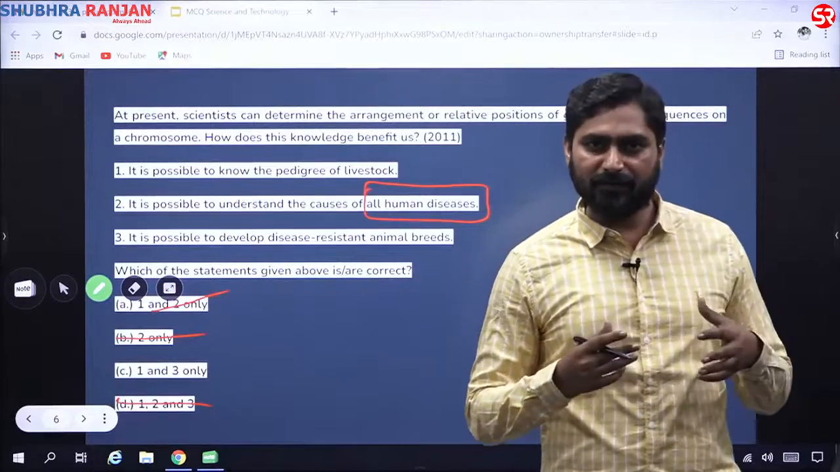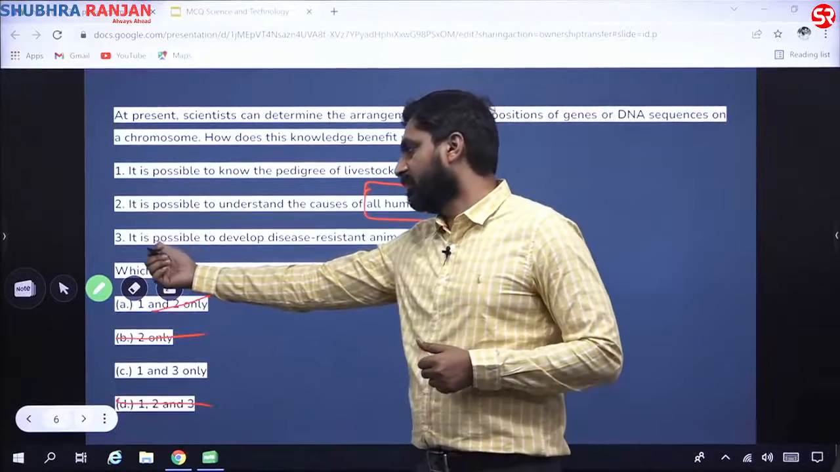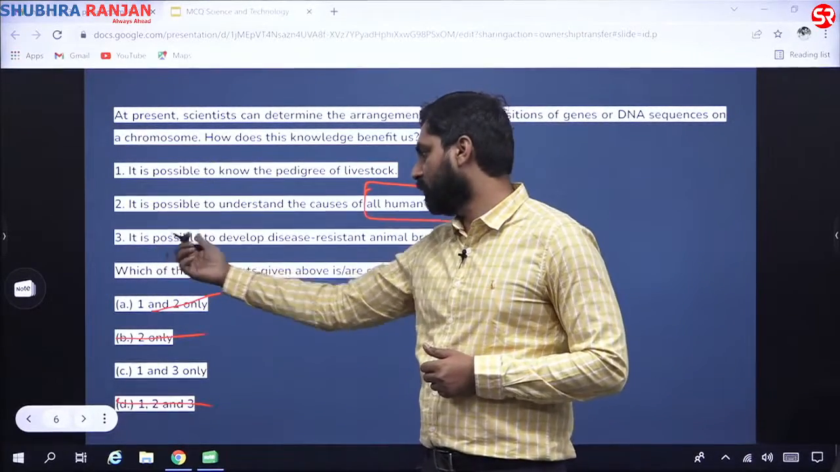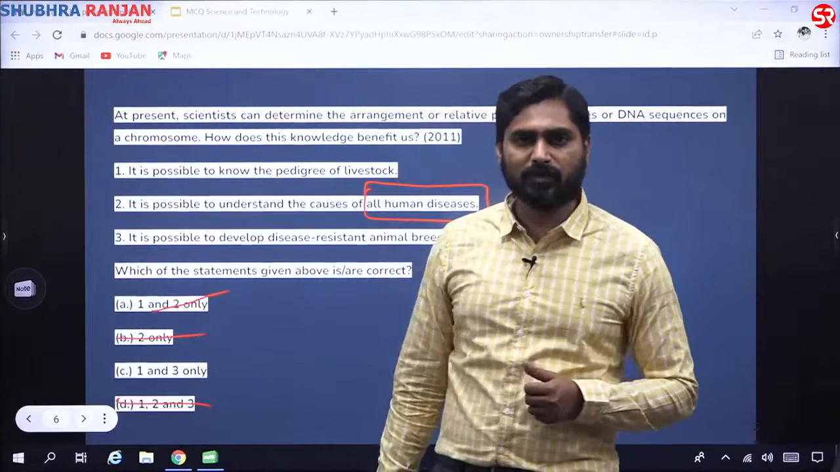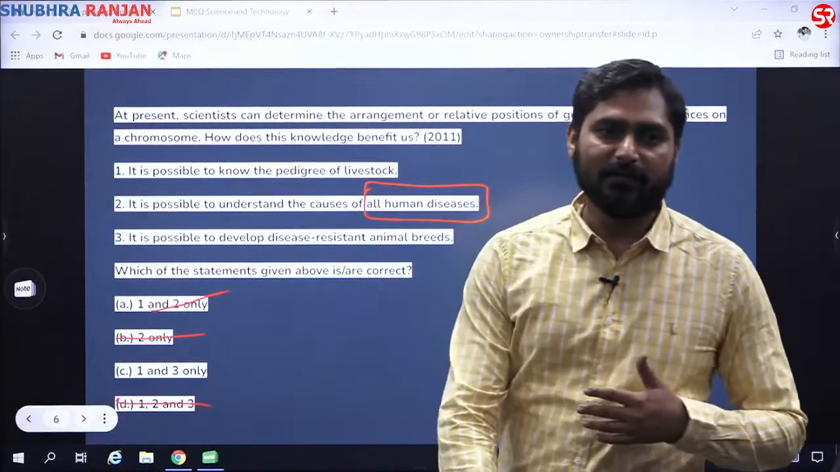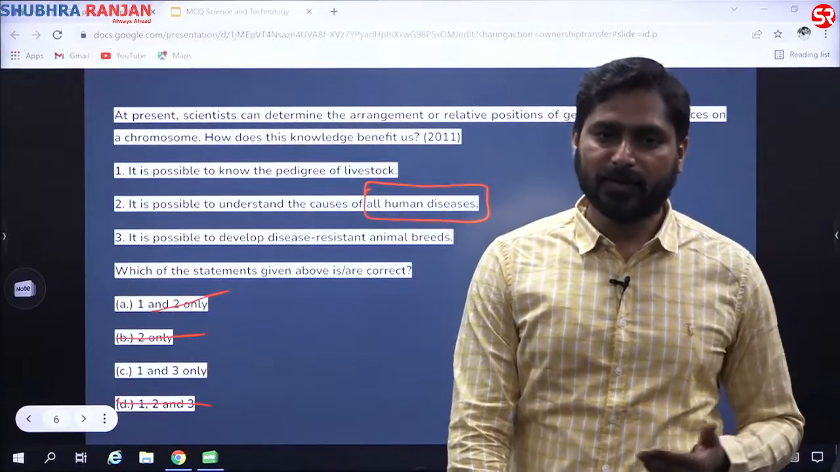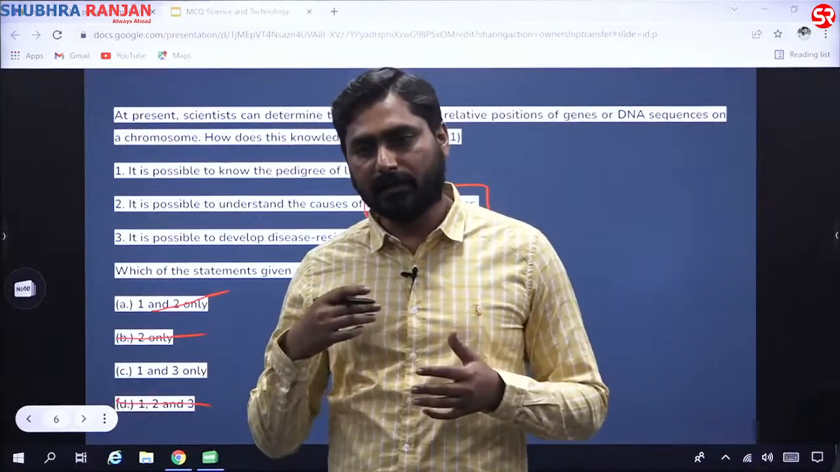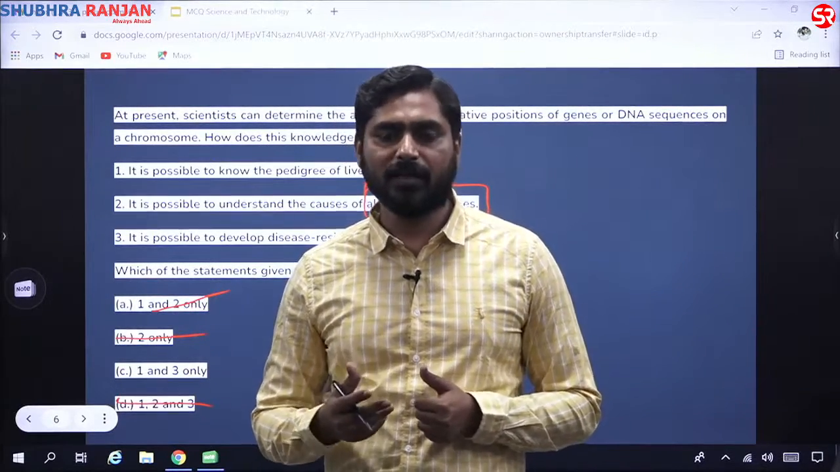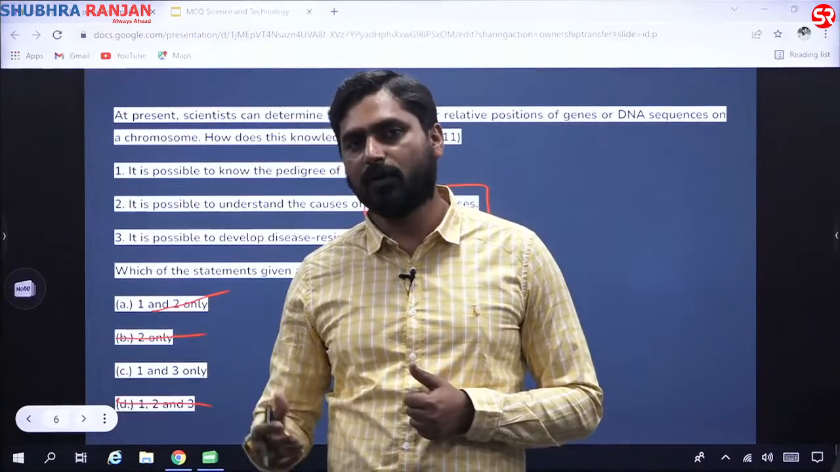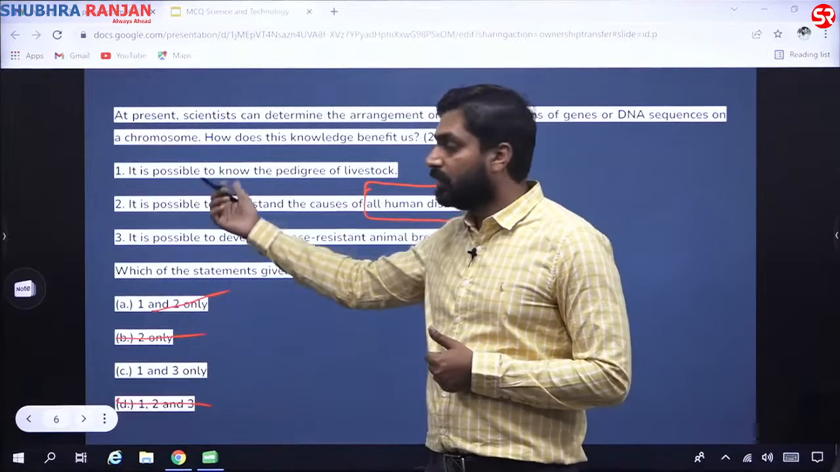So we just have to verify whether C, which says that 1 and 3 are correct. So we'll verify whether the third statement is correct or not. It is possible to develop disease resistant animal breeds. So yes, it is possible to produce disease resistant animal breeds. In fact, even in humans, we have been able to do that. The famous Chinese scientist He Jiankui produced a gene edited baby, and the purpose was to make that baby resistant to HIV. So not only animals, but we can also produce humans which can be disease resistant. So 3 is the correct statement. So 1 also comes out to be true.